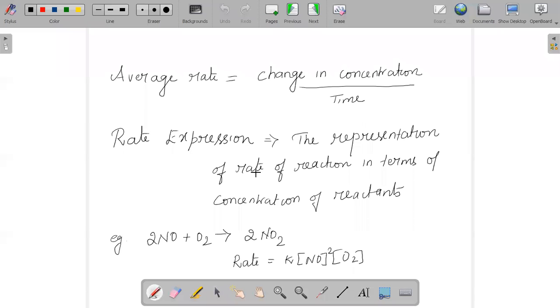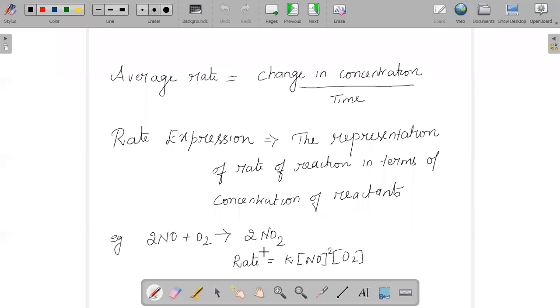And the most important part of this chapter is the rate expression. The representation of the rate of a reaction in terms of the concentration of the reactants is called the rate equation or rate expression.